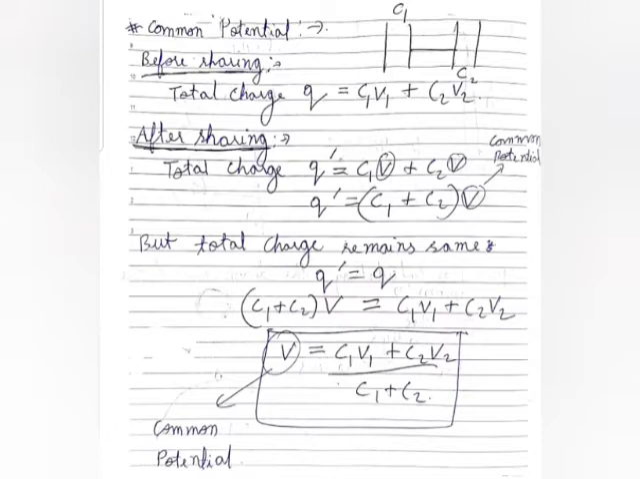Now what we can do is make an expression that Q dash is equal to Q, and put both the values, the value of Q dash and the value of Q. So we are left with (C1 + C2) V = C1 V1 + C2 V2, and if we make V the subject, then the expression becomes V = (C1 V1 + C2 V2) / (C1 + C2), where this V is the expression for common potential. All right.